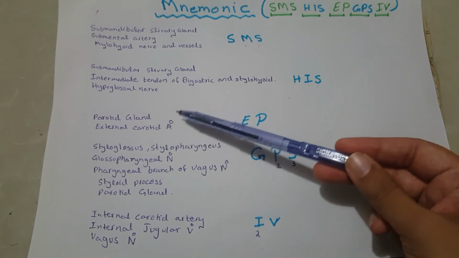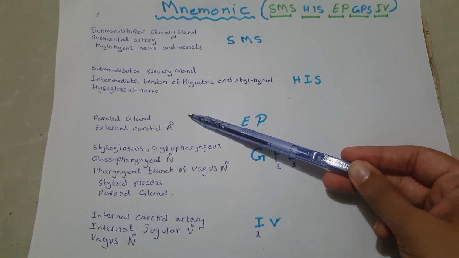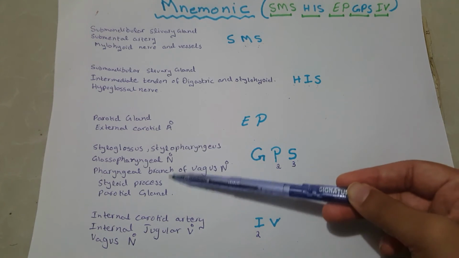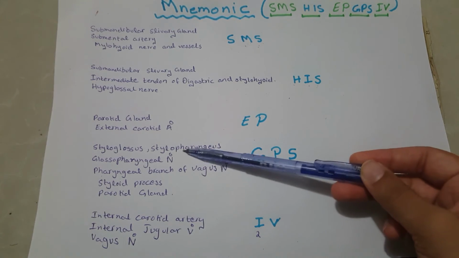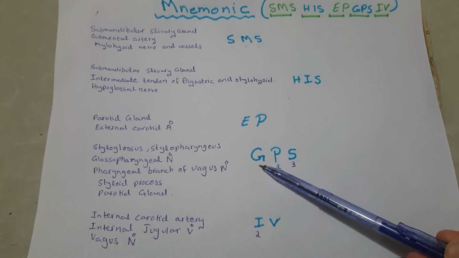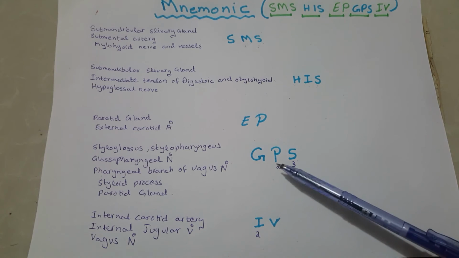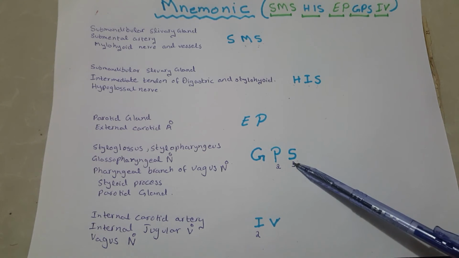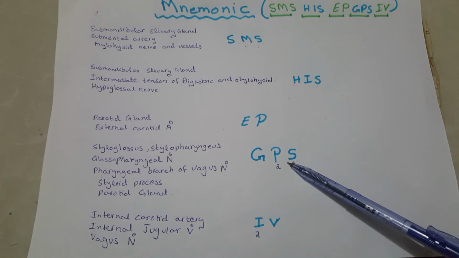These two were superficial structures in the posterior part of digastric triangle. These structures are deeper structures in the posterior part of digastric triangle, so I have made GPS mnemonic. G for glossopharyngeal nerve, P for pharyngeal branch of vagus nerve and parotid gland, S for styloid process and its two structures like styloglossus and stylopharyngeus.